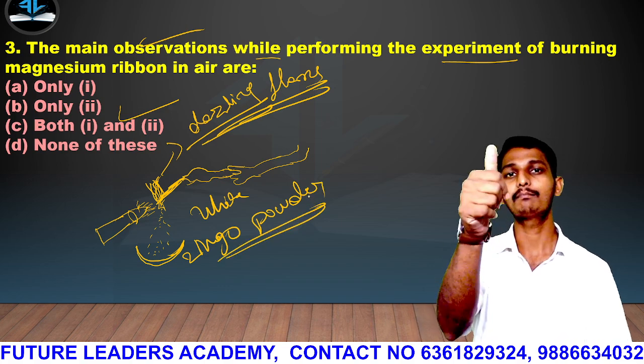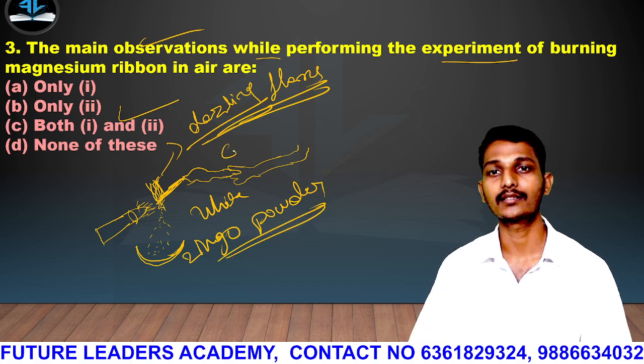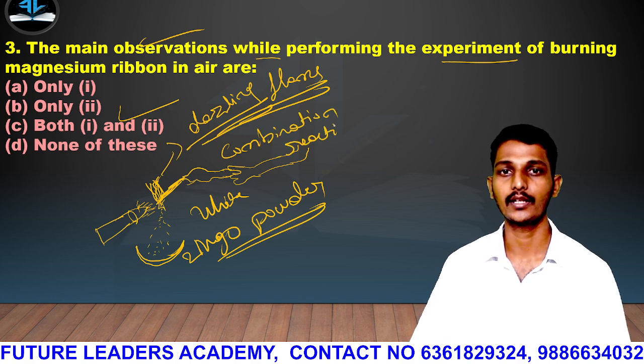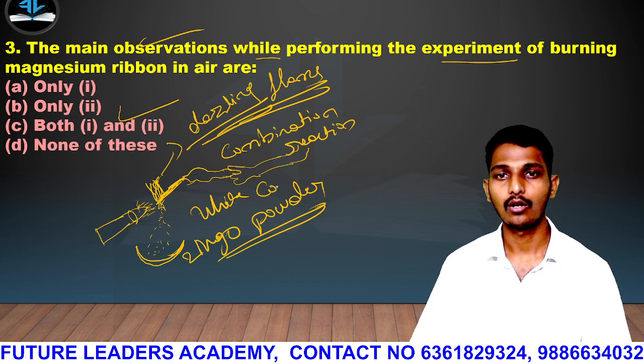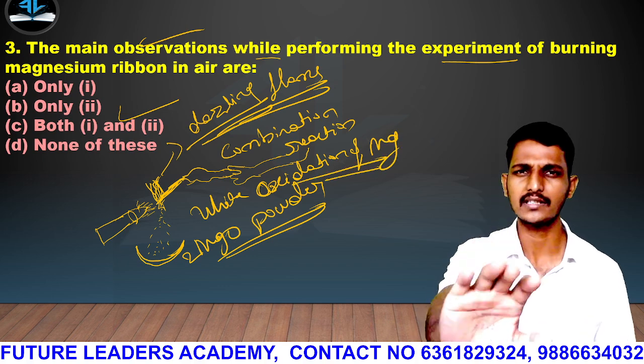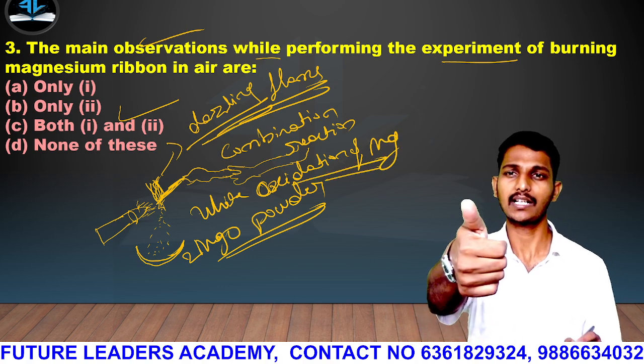White magnesium oxide powder. And it's a combination reaction. Even though it's considered oxidation, oxidation of magnesium. Enough, guys?